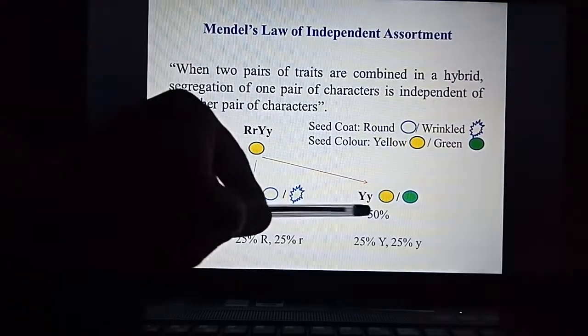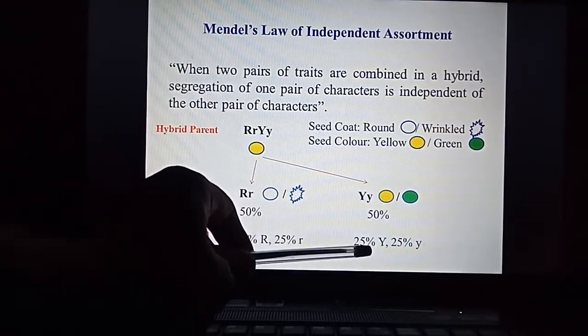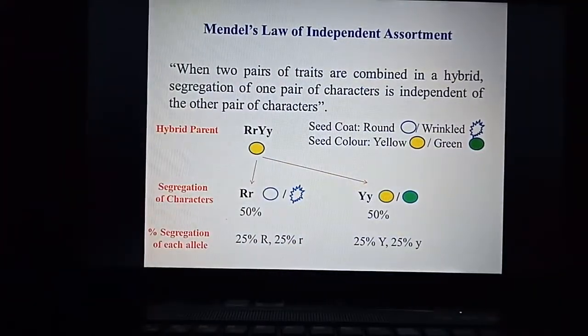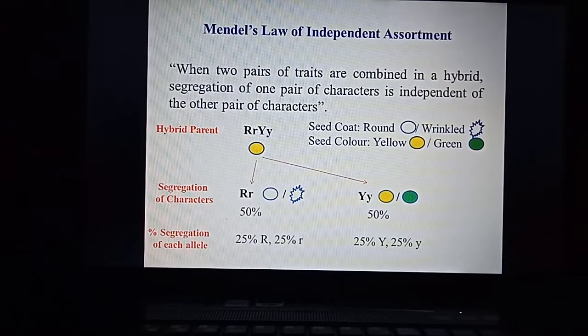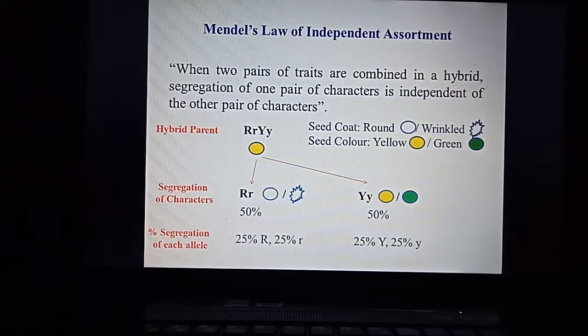Similarly, capital Y takes 25% and small y takes 25%. So each allele has a 25% chance of combining in the parent. This is Mendel's law of independent assortment.